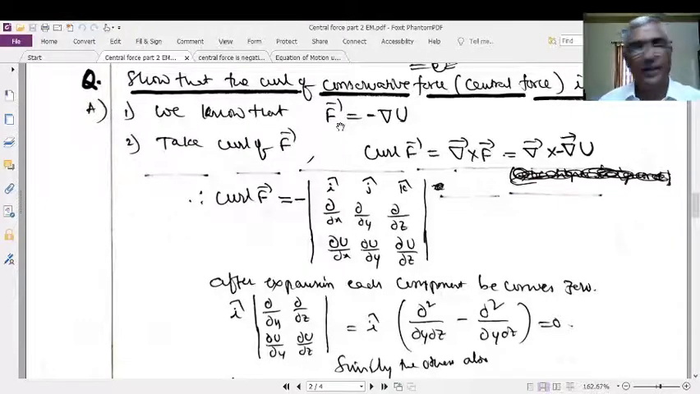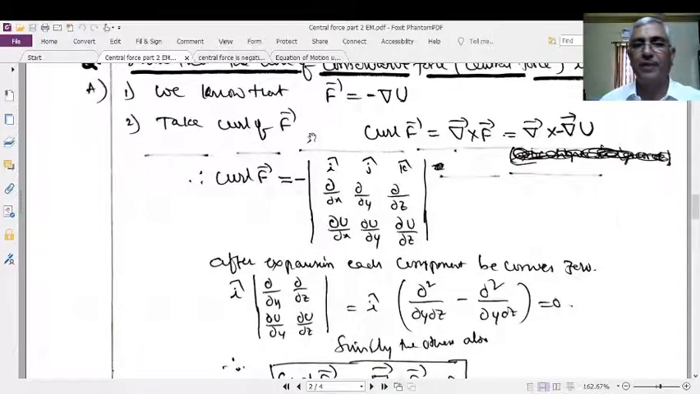In order to prove that, we know that f bar is equal to minus del u. Curl f, that is curl f bar, is equal to del bar cross f bar. Del bar cross f bar means del bar cross minus del bar u. Therefore, curl f is equal to minus, and as usual we can ignore the minus here for the proof of this one.